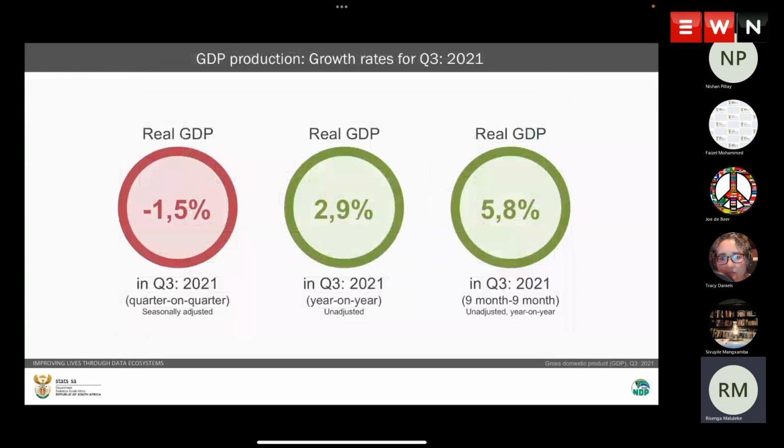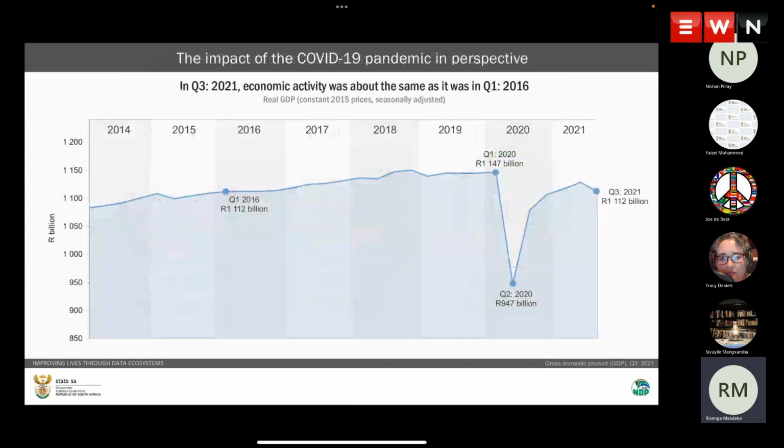Our GDP for the third quarter of 2021 went down by 1.5%. And the year-on-year is 2.9%, and the 9 months to 9 months is 5.8%. Where were we in the last quarter and where are we now? We will remember that in the second quarter, we were sitting at 1.131 billion in terms of real GDP.